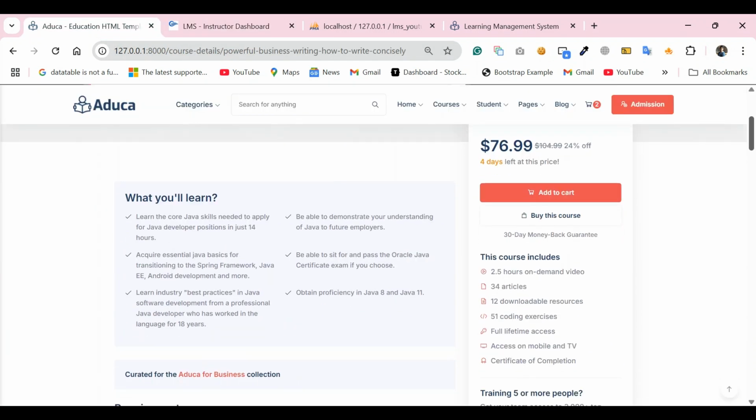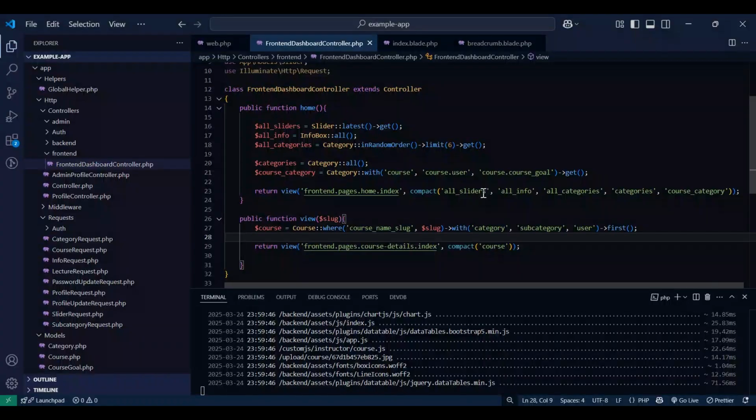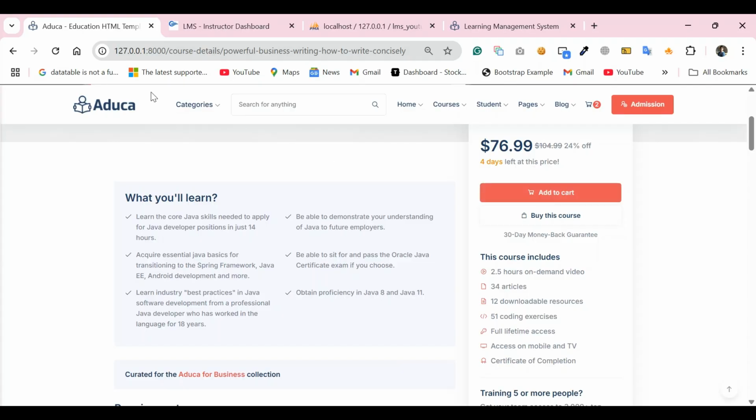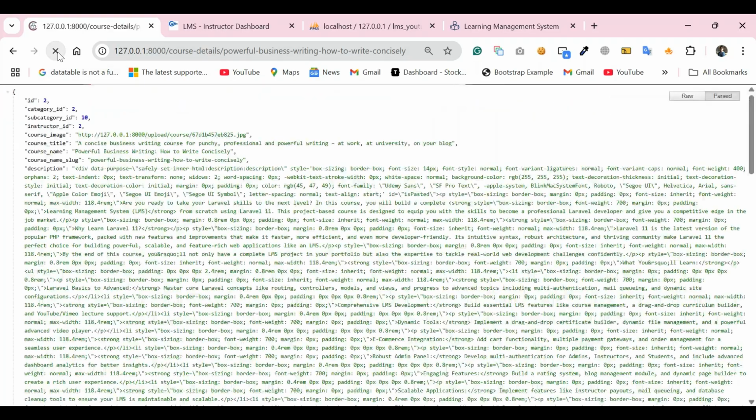So now go to VS Code and take action. Now this is our controller, and this is the course. Better I check what data currently comes. So we check this return course, and the JSON data will be shown here. Just reload. And here this is the data.